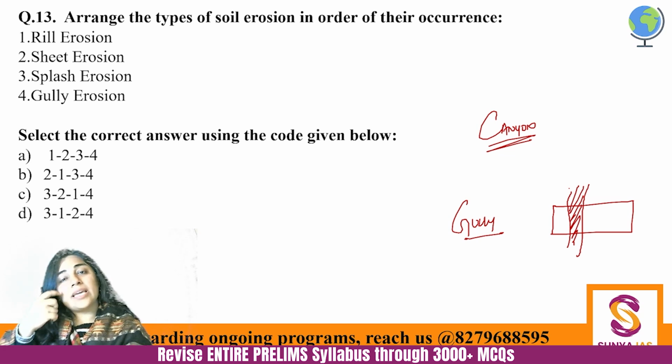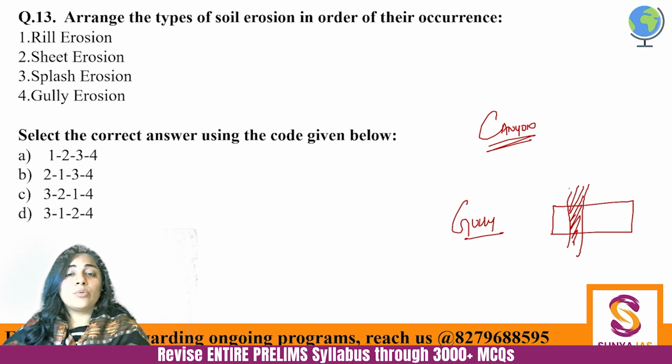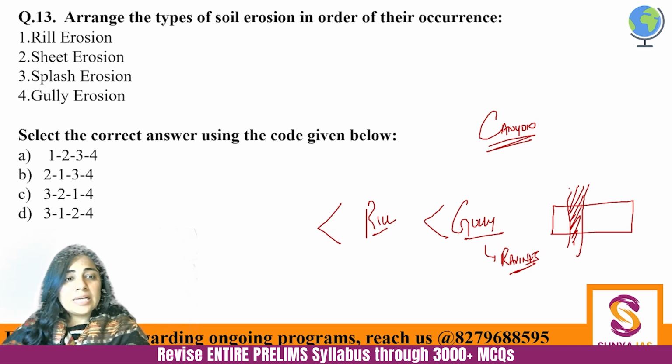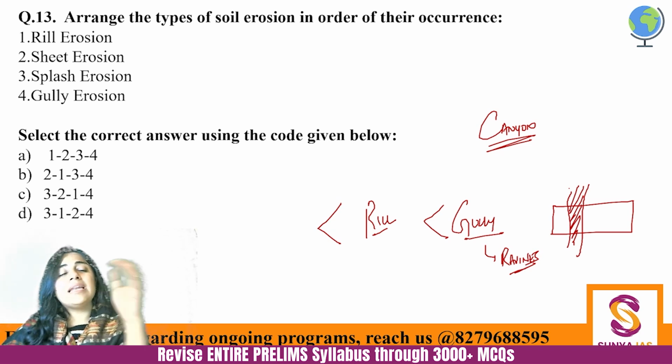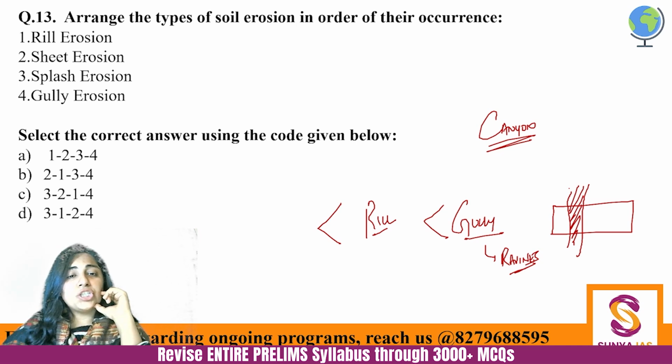And in that gully the streams can also start flowing, but gully erosion is not a good thing overall. Gully erosion will eventually lead to ravines being formed, like the ones created by the Chambal River, right? So gully erosion. Then less than gully erosion is rill erosion. It's a little thinner than a gully, but there is still impact there. Then lesser than rill erosion would be sheet erosion.